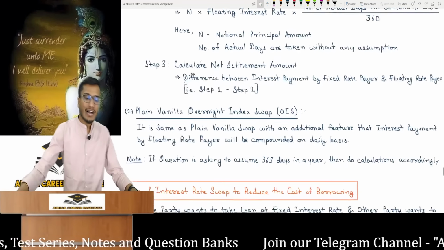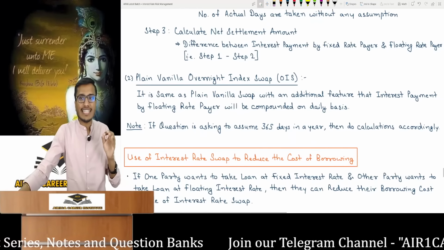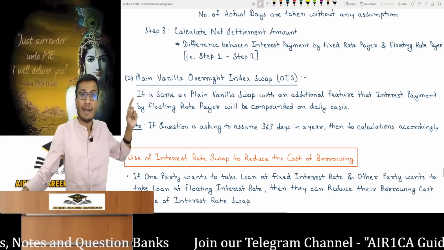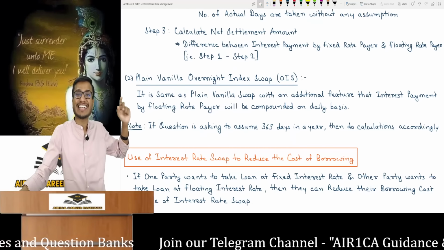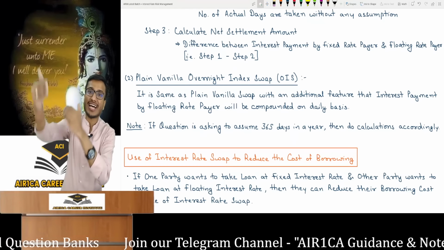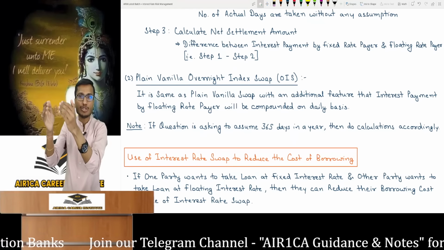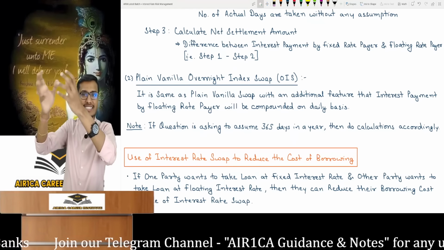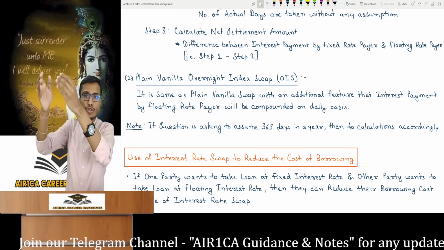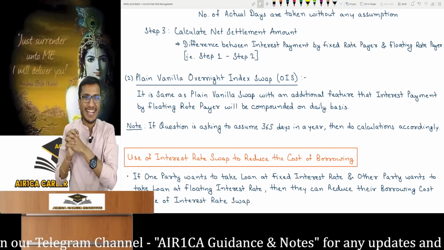What kind of discrimination will be done? The interest of the floating interest payer will be compounded on a daily basis. Its name is overnight swap, overnight index swap. Overnight. This means the floating interest payer, for example, Mr. B, will make payment according to the floating interest. He will then calculate the interest payment that he has to make.